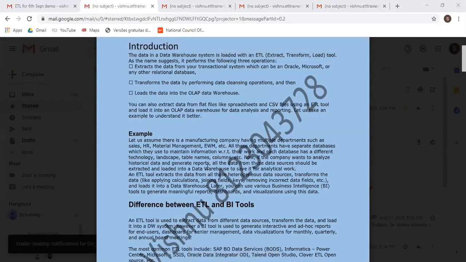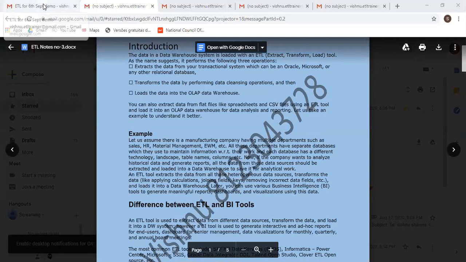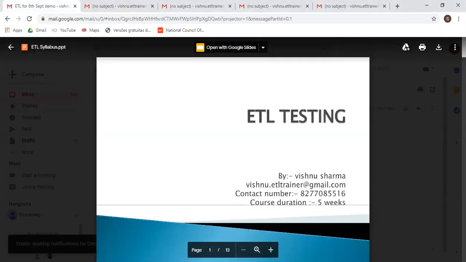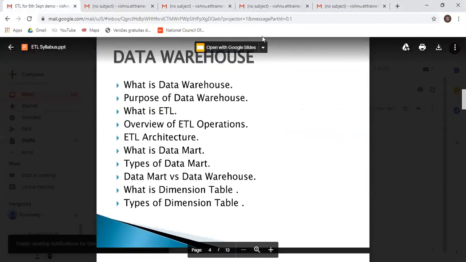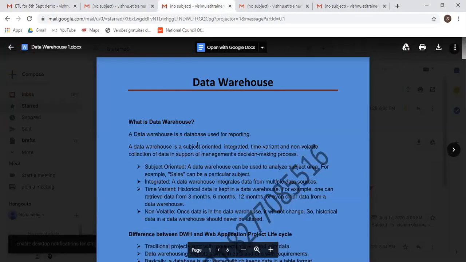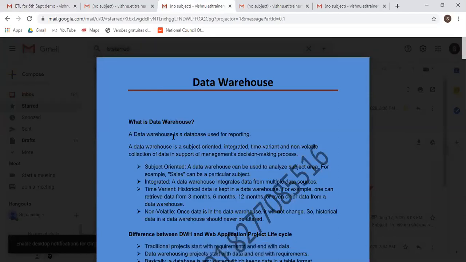Now I will give you some introduction about the very first topic, that is the data warehouse. What is a data warehouse? Okay, that was called the ETL. And now the very first topic we are going to see is what is a data warehouse. So the data warehouse is nothing, it is a database which is used for reporting purposes. A data warehouse is a subject oriented, integrated, time variant, non volatile collection of data in support of management decision making.